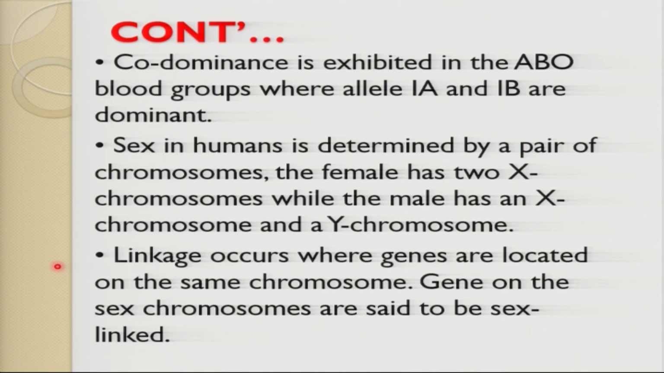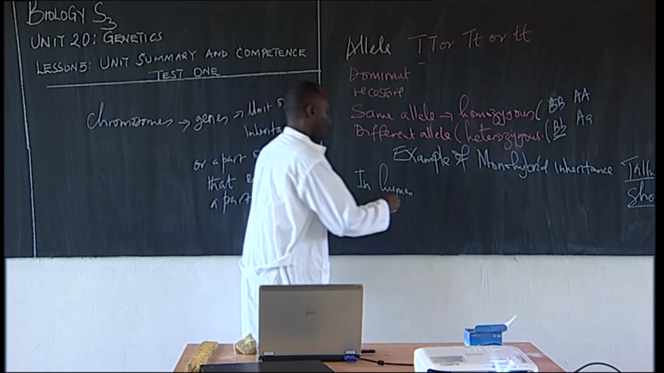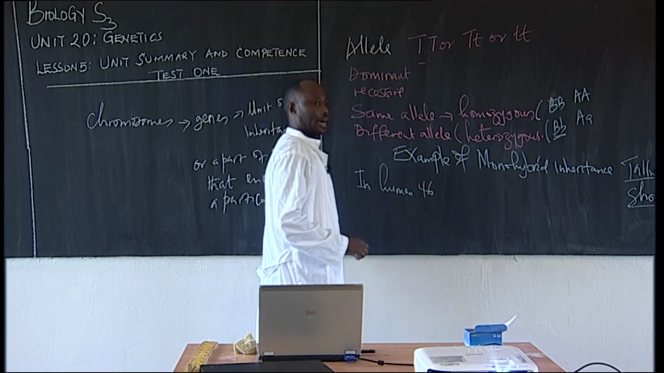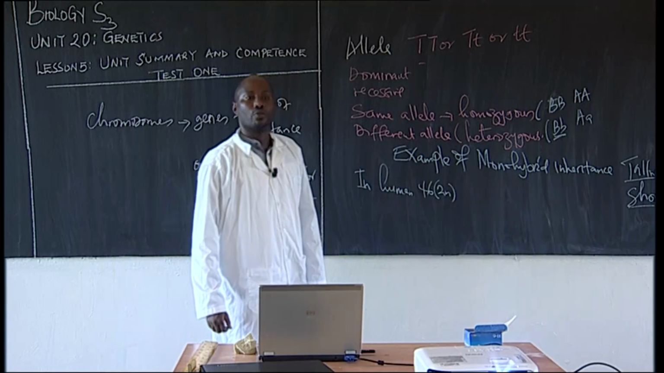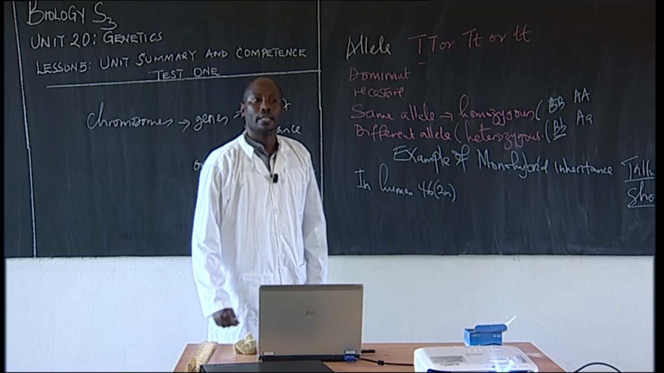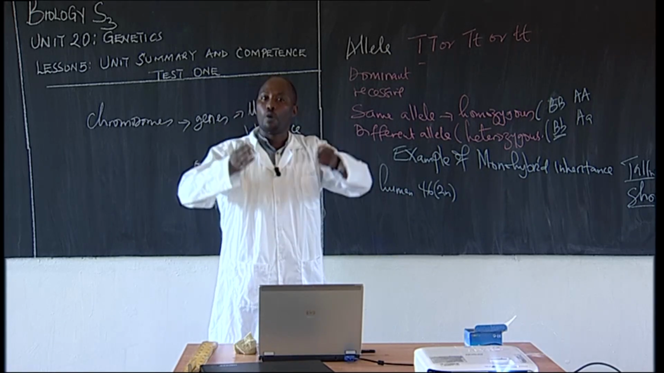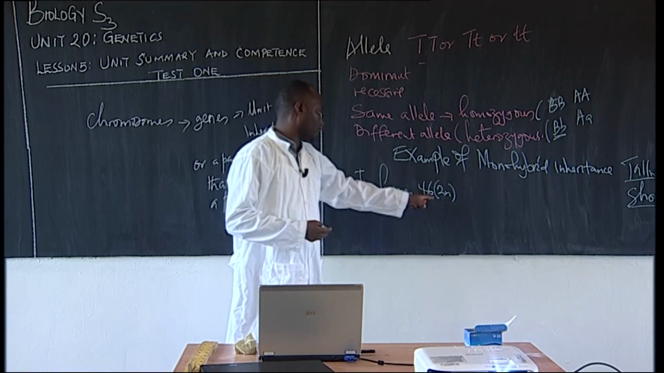Are you following me? Let's talk about sex in humans. Students, you remember I talked about sex in humans. How many chromosomes do we possess? We have 46 chromosomes. And in biology, if there are 46, this is supposed to be 2n. These are diploid sets of chromosomes. What is a diploid set of chromosomes? It has two complete sets of chromosomes. If it has two complete sets of chromosomes, that one is referred to as a diploid set of chromosomes.